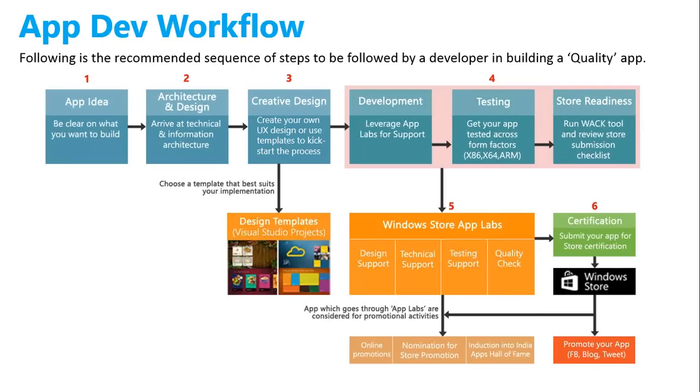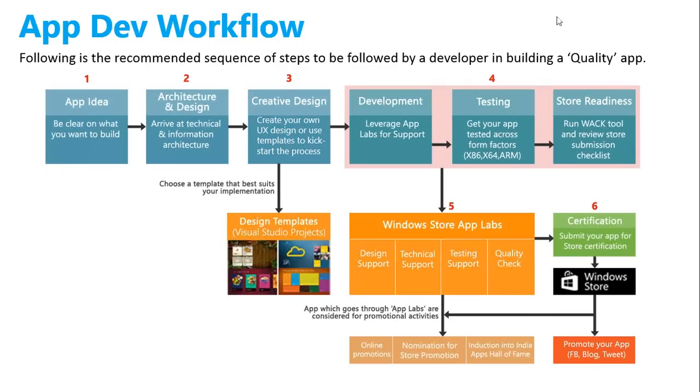Third step is creative design, where you have to actually design your application, choose your color combination, choose the placement of controls, etc. Over here, you can take help of design templates, like I mentioned on the previous slides, aka.ms/unittemplates.com. If you use those templates, it's not mandatory that you do, but if you do use the templates, your development will get a jump start, because then you don't have to waste your time actually fixing the control. You can just download the project, tweak it a little, shape it a little as per your imagination, and then you're good to go.